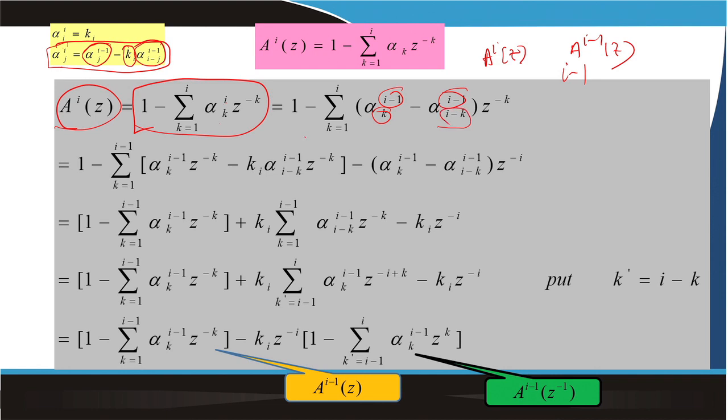Now, if you see this is k equal to 1 to I. This summation will be up to I minus 1. So, k equal to 1 to I minus 1, alpha k (I minus 1) z to the power minus k, minus k_I, so this is nothing but alpha, that will be k_I, sorry, k_I is missing in here. So, k_I into alpha (I minus k) z to the power minus k multiplied, and one term I have not written. So, this is my last term.